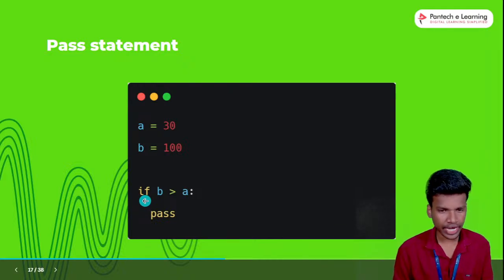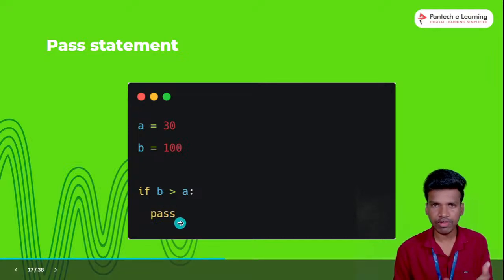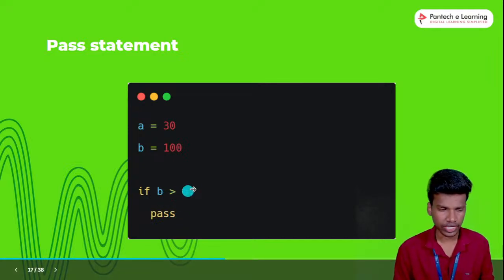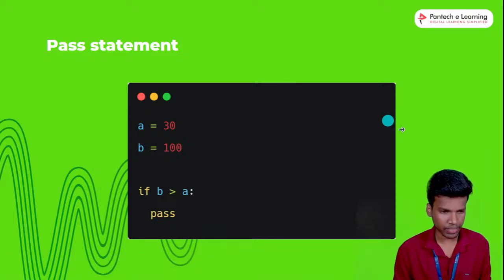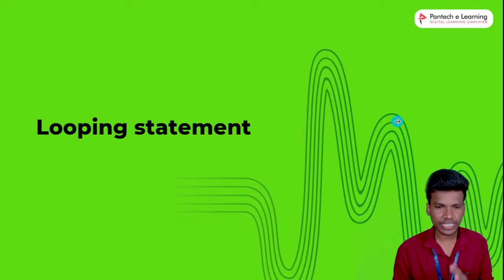Same also if we are creating one if condition, right? In this if condition, the checking function is not there. Now we are using the pass statement. The condition will be passed. No output will come. This is the example for the pass statement. Okay, so next one we move on to the looping statement.